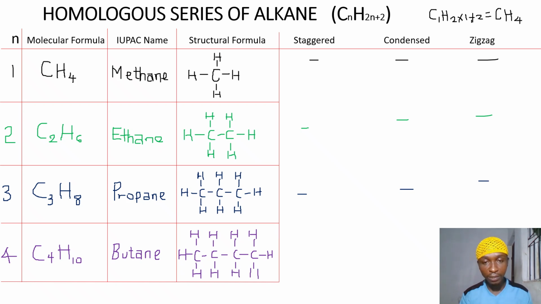Alright, here is our butane. Then let's check before we proceed. For butane, that is when our N equals 4. If you substitute N equals 4 into the general molecular formula of alkanes, you will have C4H10. The IUPAC name is butane. Then let's check the structural formula. We have 4 carbon atoms at the center, 1, 2, 3, 4. Then that should be surrounded by 10 hydrogen atoms, 1, 2, 3, 4, 5, 6, 7, 8, 9, 10. So we are good to go on the common structural formula.